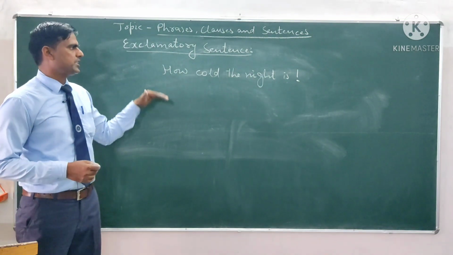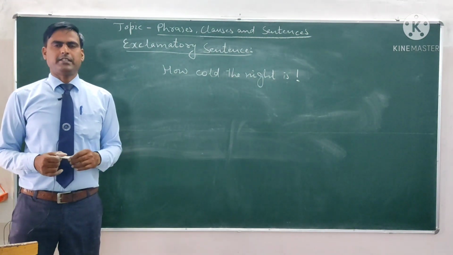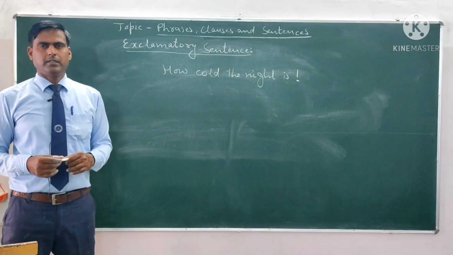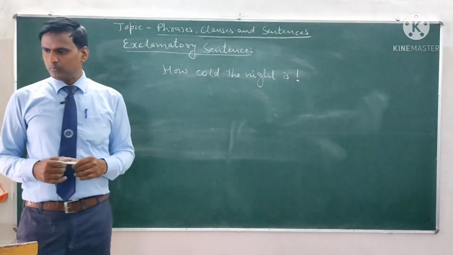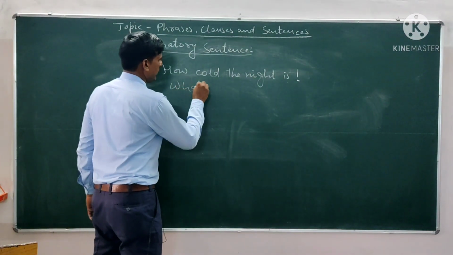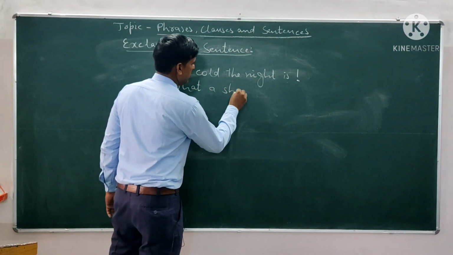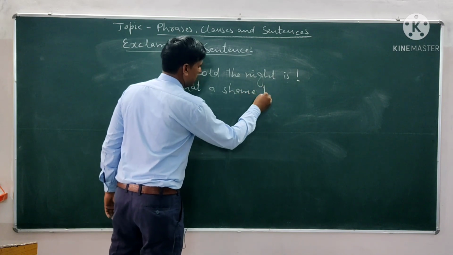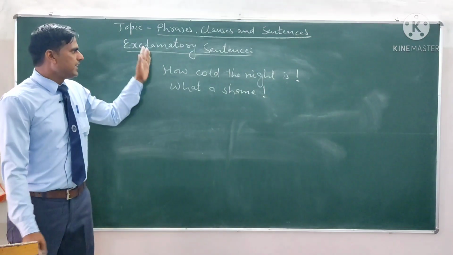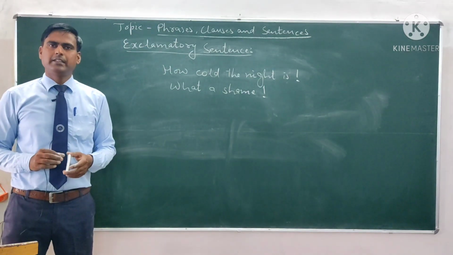We use the mark of exclamation in exclamatory sentences. And what a shame! What a shame! Mark of exclamation. So these are the examples of exclamatory sentences.